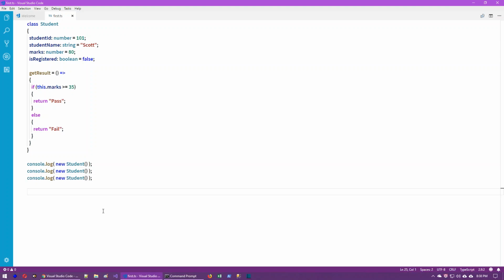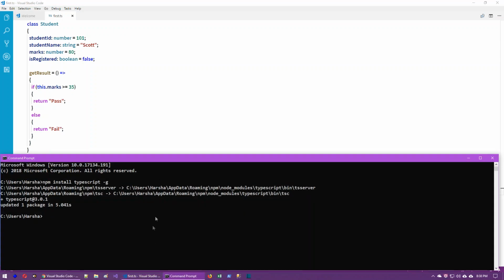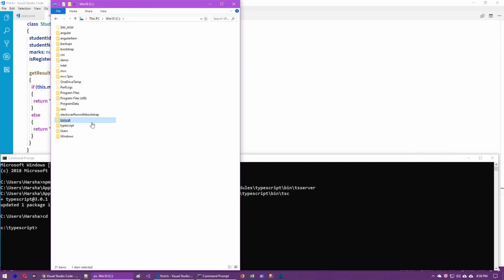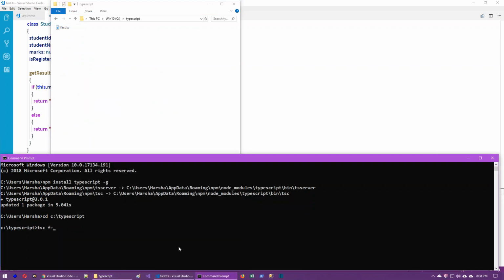Now, if you want to compile this particular program, go to the folder with cd, that folder C:\TypeScript. Now we can notice in the C:\TypeScript folder only our actual programs are present, I mean this first.ts file. How to compile this? We have to compile it by giving tsc first.ts.